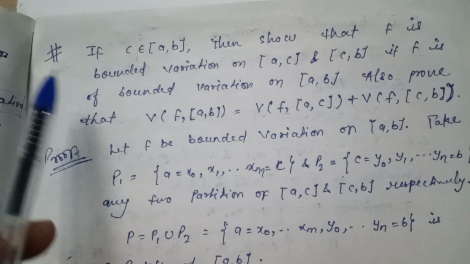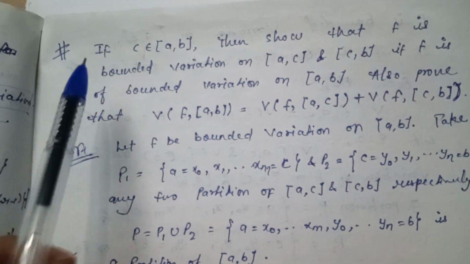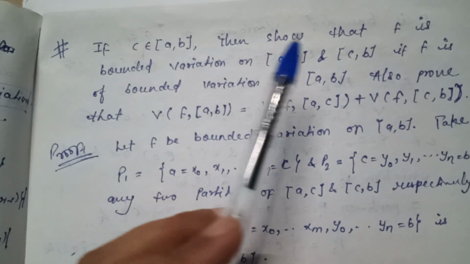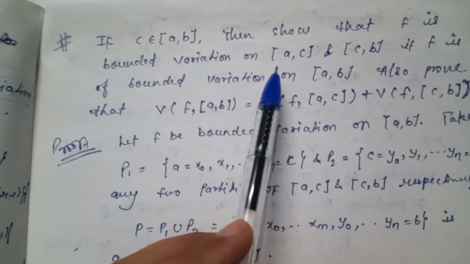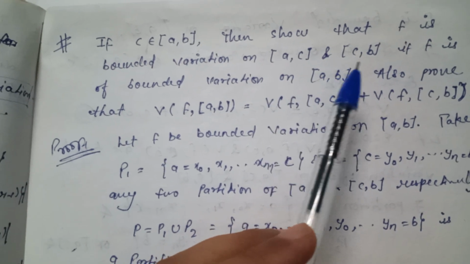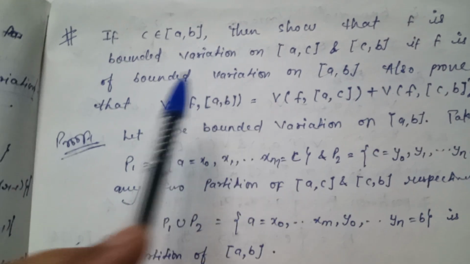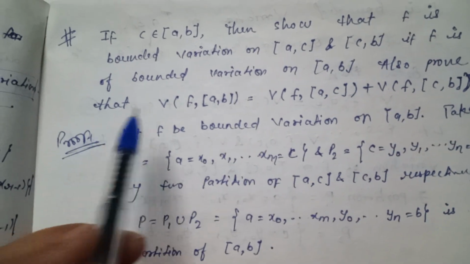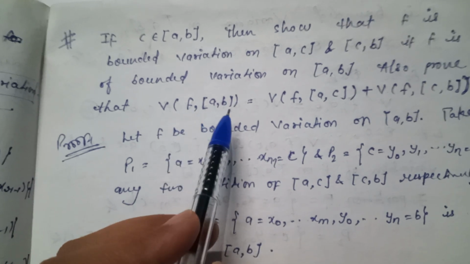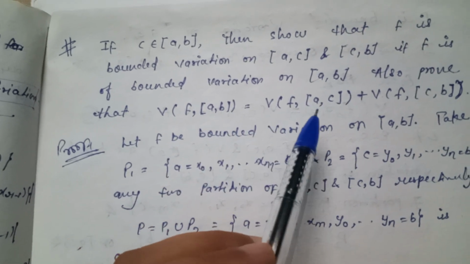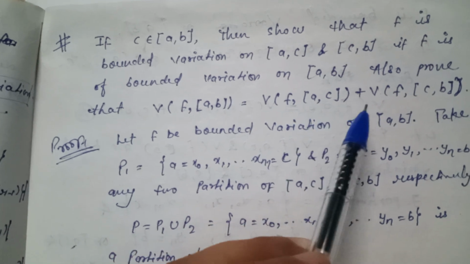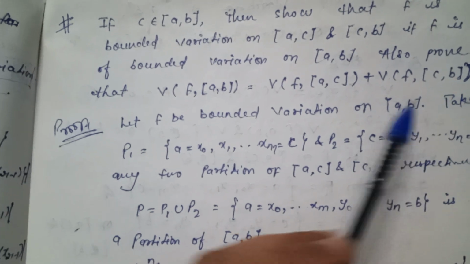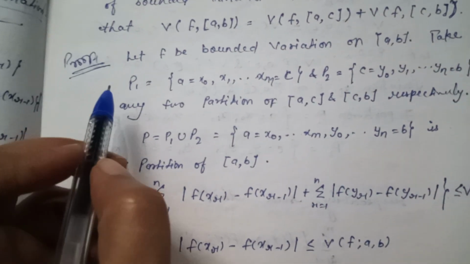Now there is another theorem related to bounded variation. If c belongs to the closed interval [a, b], then show that f is of bounded variation on [a, c] and [c, b], if f is of bounded variation on [a, b]. Also prove that V(f, [a, b]) is equal to V(f, [a, c]) plus V(f, [c, b]). Now let us see the proof of this.